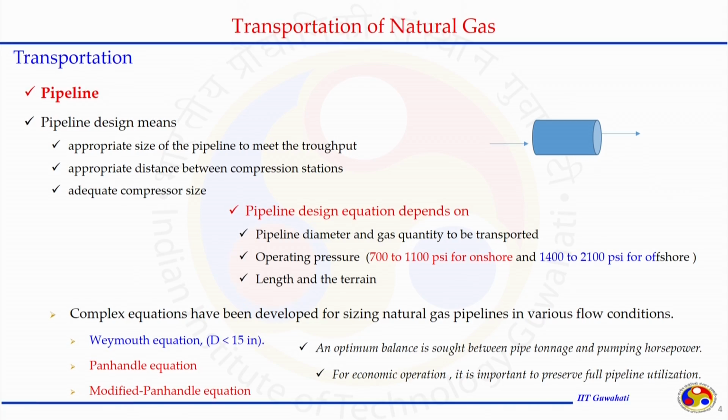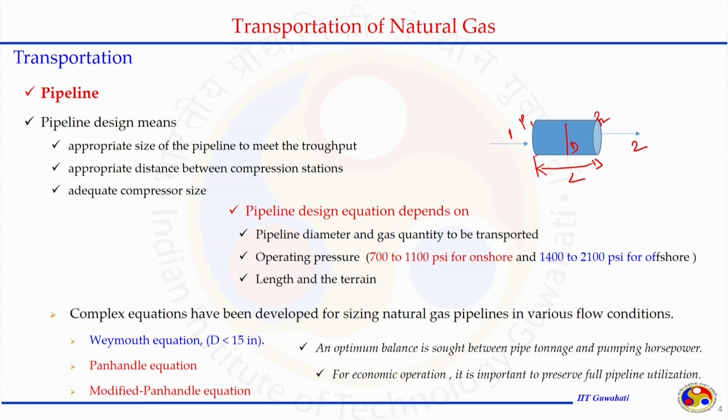We are not going to discuss other mechanical aspects, we are just looking at the flow rate, pressure and diameter relationship. So, pipeline design means the appropriate size of the pipeline to meet the throughput. We want to send a specified quantity of natural gas from point 1 to point 2 through a pipeline that has a certain diameter and certain length between point 1 and point 2. How much gas we can send through this pipeline depends on the pressure difference also.